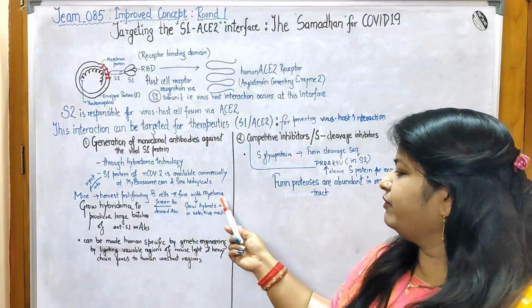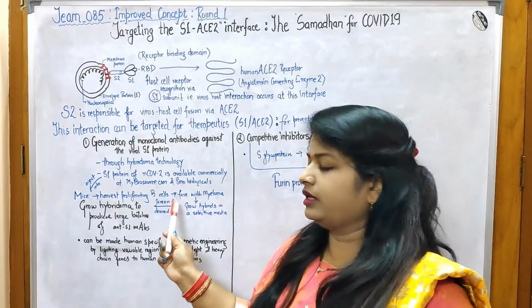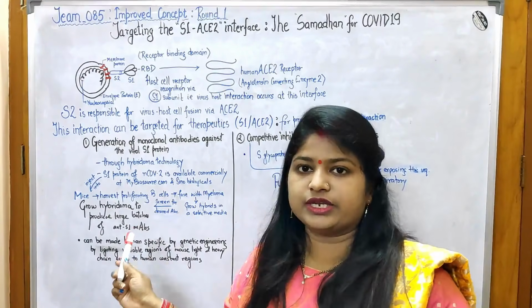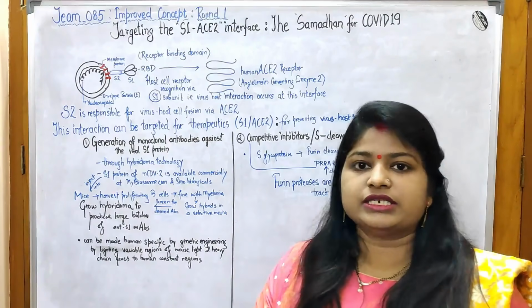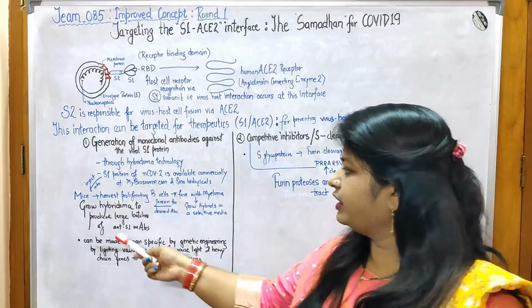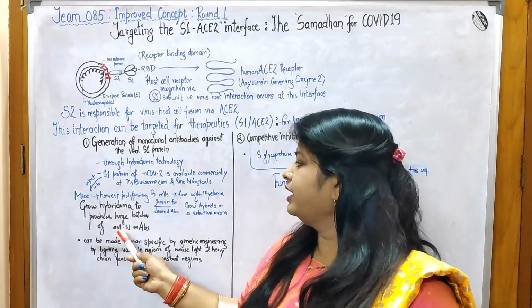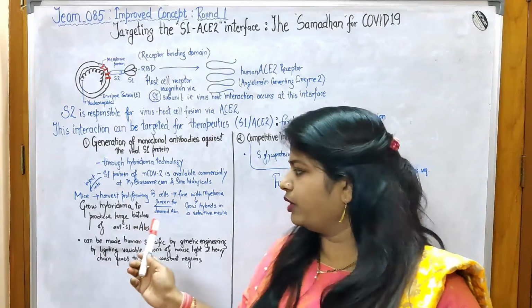And these B cells can be fused with myeloma to grow hybrids. Then it can be screened at a later stage to grow hybridoma, which will produce large scale antibodies, and these antibodies will be anti-S1 monoclonal antibodies.